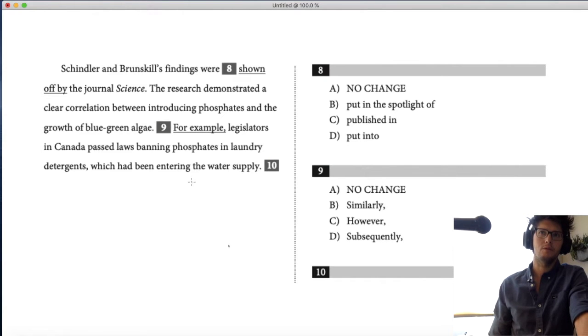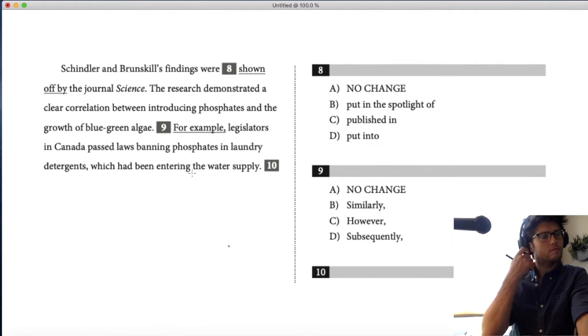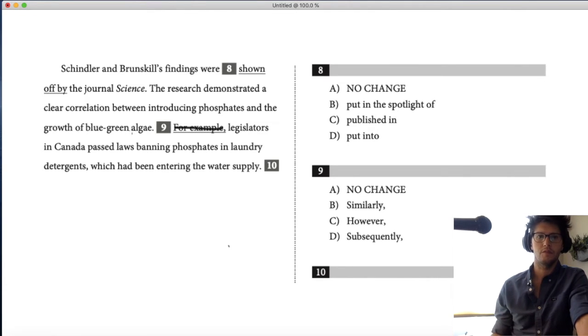And I have an important maybe adjustment for you to make. That is, don't read the original. Like, skip this for now. Skip that original. The research demonstrated a clear correlation between introducing phosphates and the growth of blue-green algae. So there's a correlation between putting phosphates in and then growing algae. Legislators in Canada passed laws banning phosphates in laundry detergents, which had been entering the water supply.